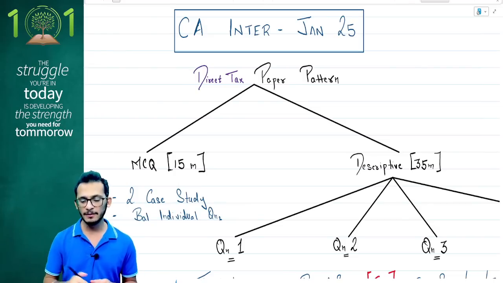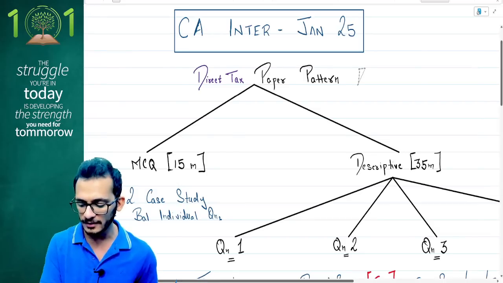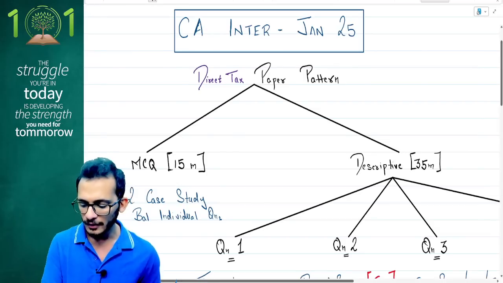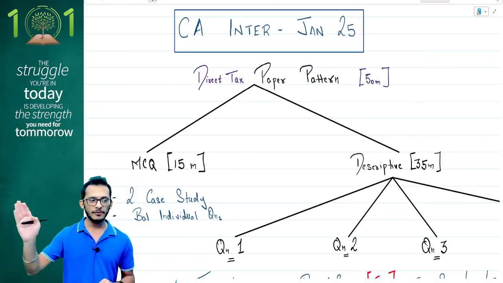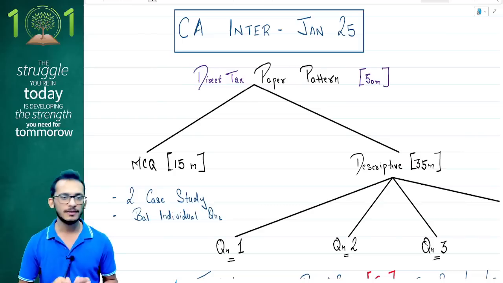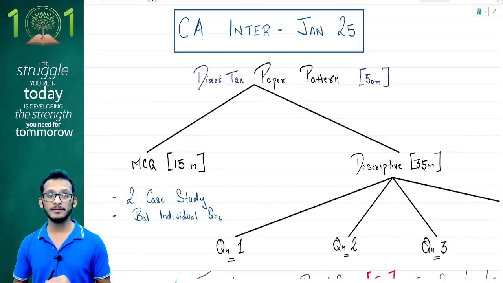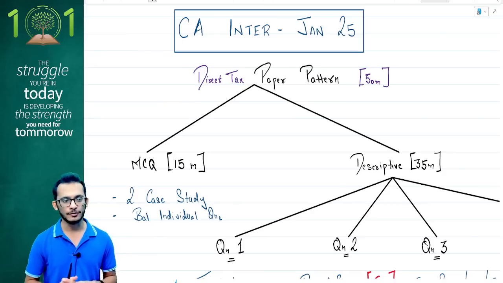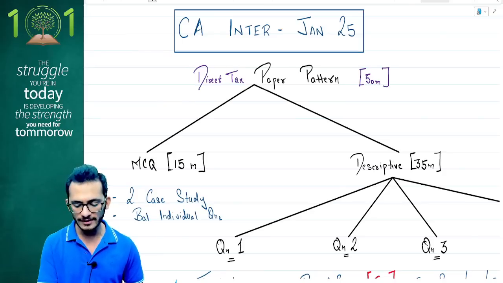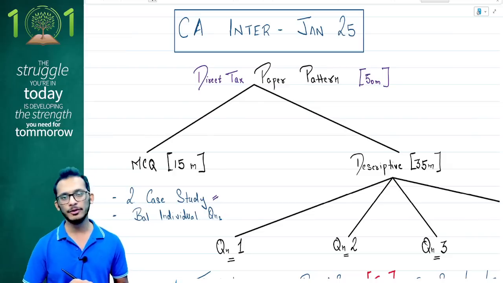As you know, direct tax paper is going to be scored for about 50 marks. Per paper, you're going to have 30% of MCQs inside it, and the balance 70% will be your written paper. So 15 marks of MCQ and descriptive of 35 marks. As much as I understand from the September syllabus, ICAI has taken a slight turn for how you describe your MCQs. Now ICAI is planning to give you two case study questions.